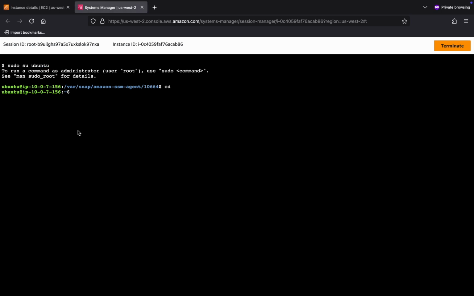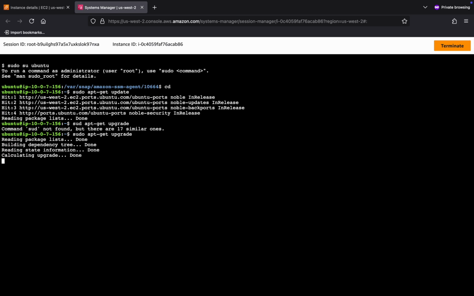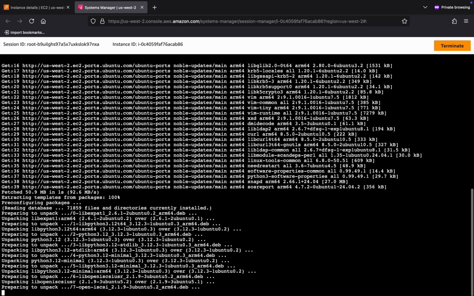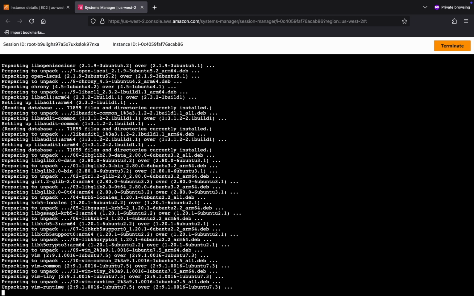So we've done that. We are now ready to do, of course, the standard update dance that you always do anytime you're setting up on a brand new Ubuntu machine. It's always a good idea to do this. I'm sorry, I made a typo there. Okay, do the upgrades. There's a couple of little things that need to be upgraded there. Once I'm done with my upgrades, I'll probably want to restart just to make sure that they all get applied.